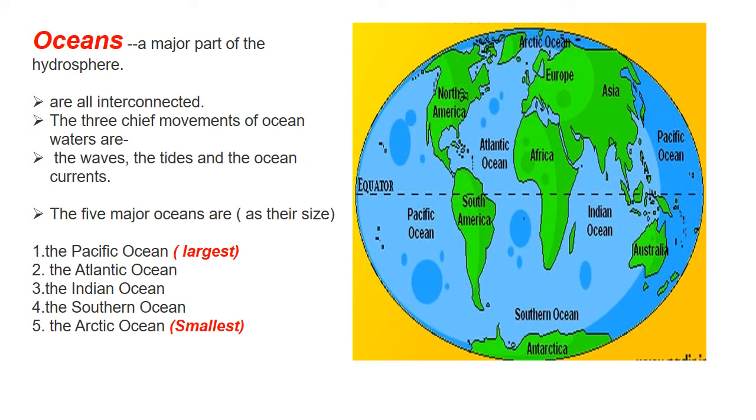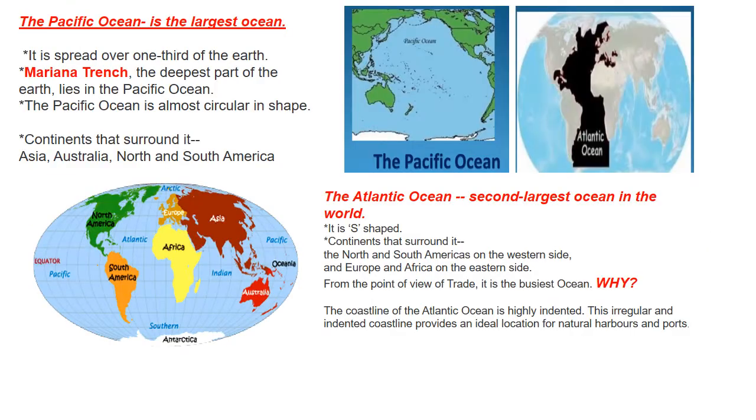Now we are going to study them one by one, starting with the Pacific Ocean. This is the largest ocean and it looks almost circular in shape. I'm saying almost, I'm not saying it is absolutely circular. It is spread over 1/3 of the Earth, and the deepest part of the Earth's oceans lies in the Pacific Ocean only. Its name is Mariana Trench.